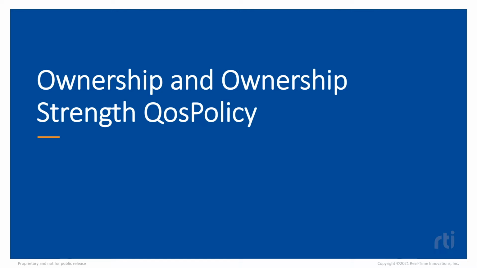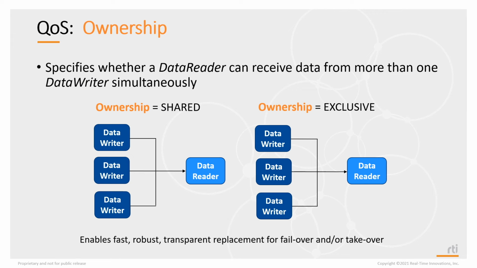We'll take a look at the ownership and ownership strength QoS policy. The ownership QoS policy basically specifies whether or not a data reader can receive data from more than one data writer at the same time. By default, ownership is shared. Shared ownership allows a data reader to receive data from any data writer of the same topic.